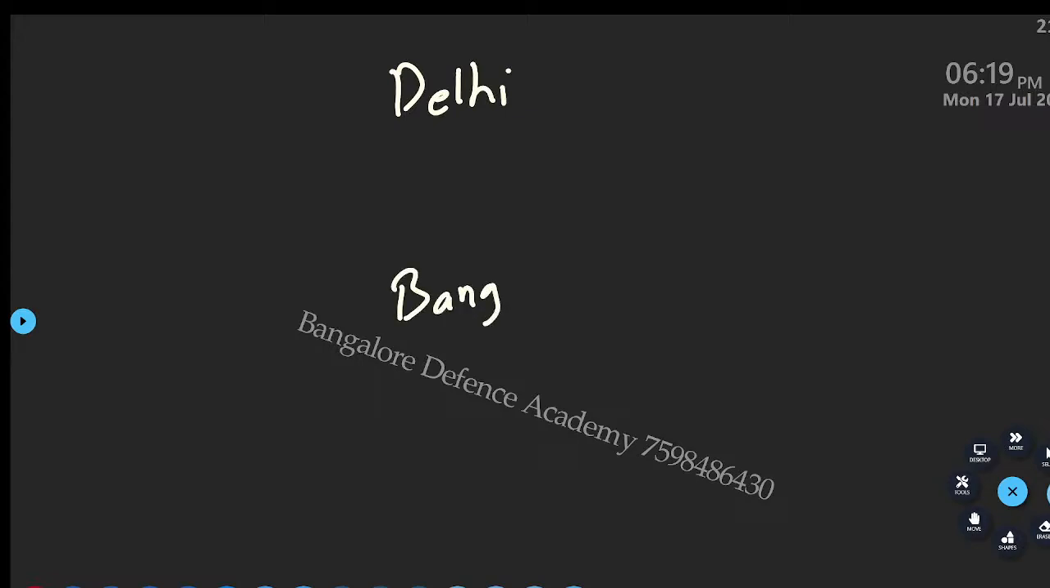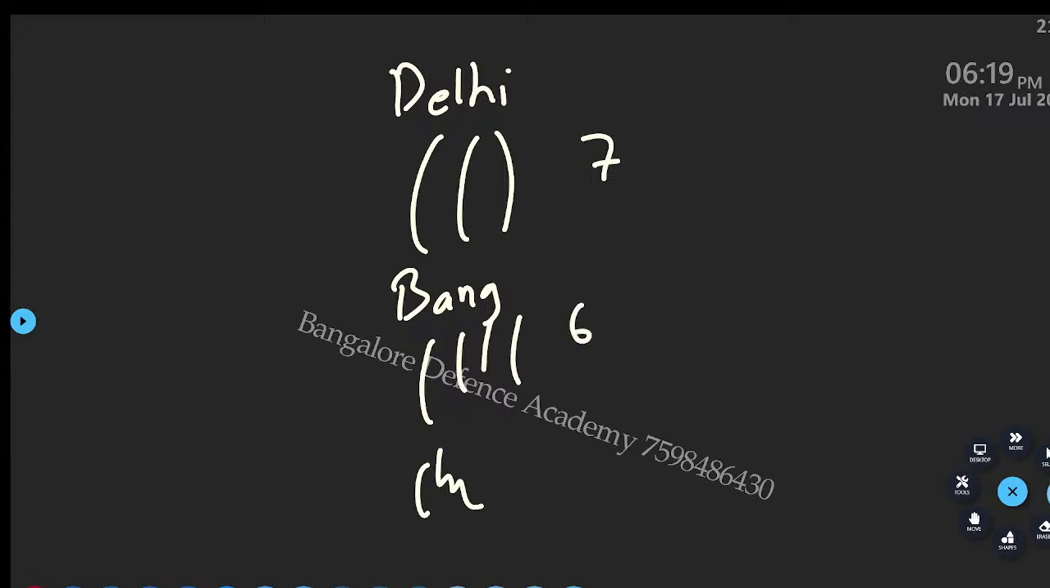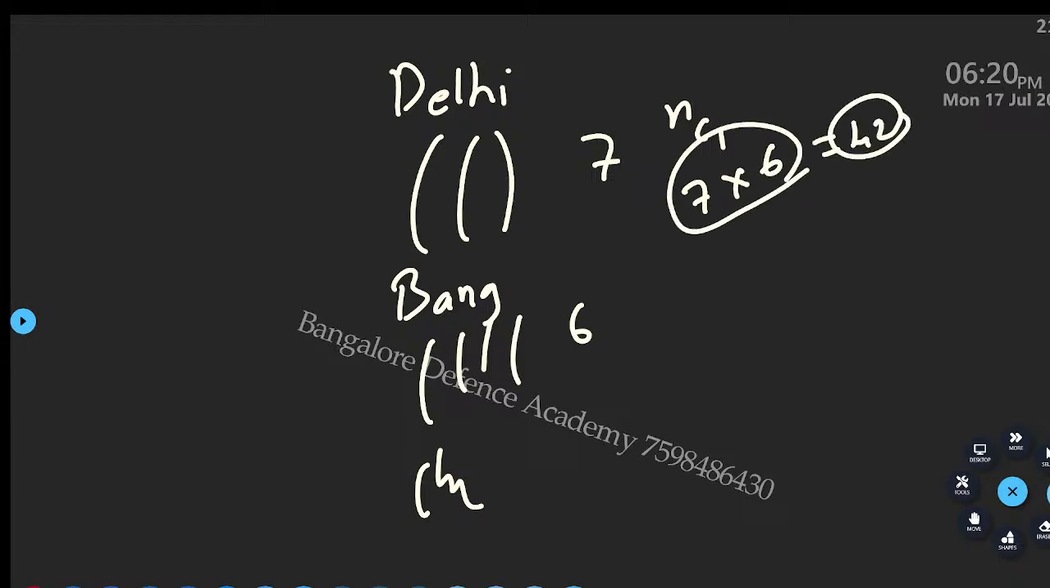From Delhi to Bangalore, there are 7 routes. And from Bangalore to Chennai, there are 6 routes. Find the total number of ways to reach from Delhi to Chennai. What is the answer? Okay, remember this. 7 into 6. Actually, I'm telling you a shortcut, but there you have to use it like this: nCr, 7C1, 6C1. So here the answer will be 7. Here the answer will be 6. 7 into 6 is how much? 42. Okay, something like that. Next, write down.